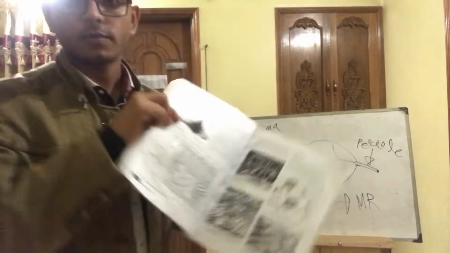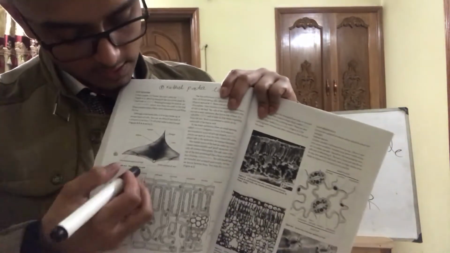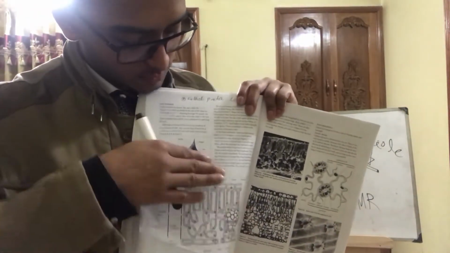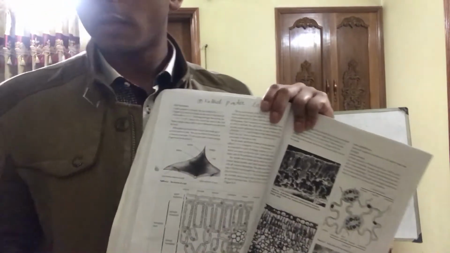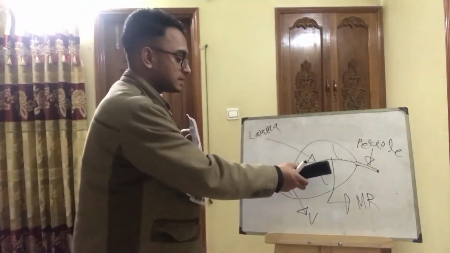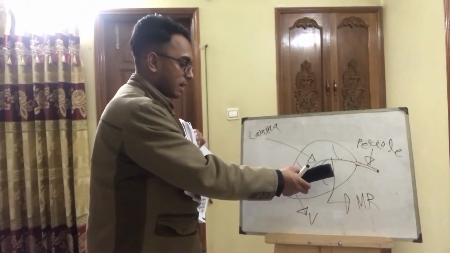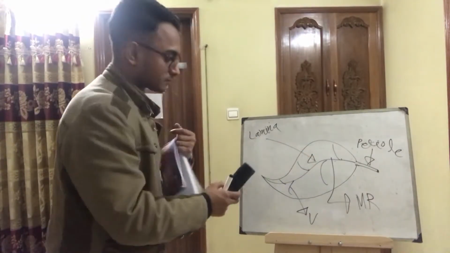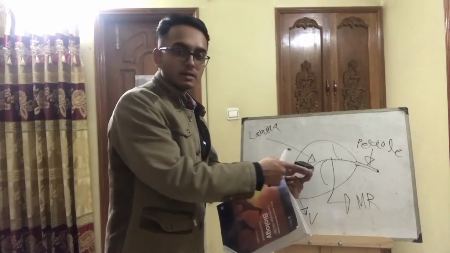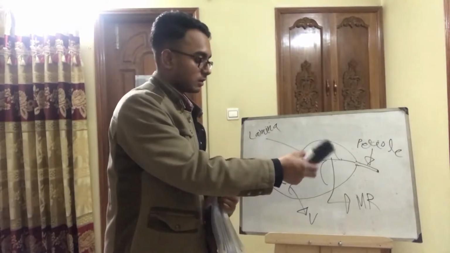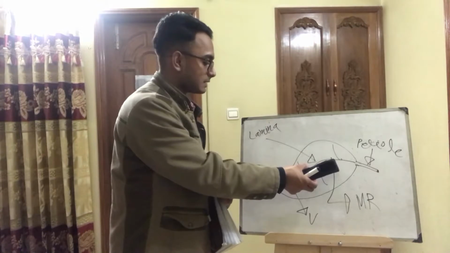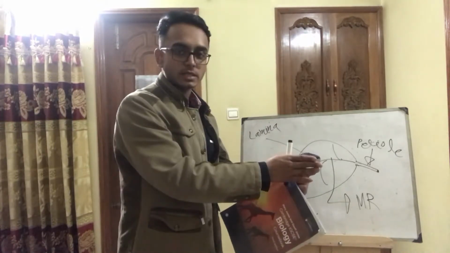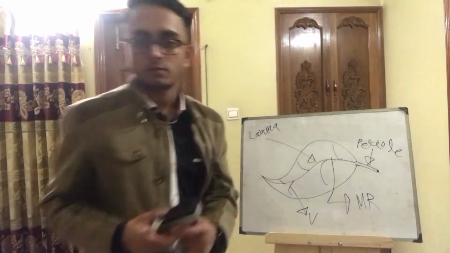So this is actually this part of the leaf. For example, if this is the drawing and I put it like this, this part is the transverse section. Okay, the diagram is like this.